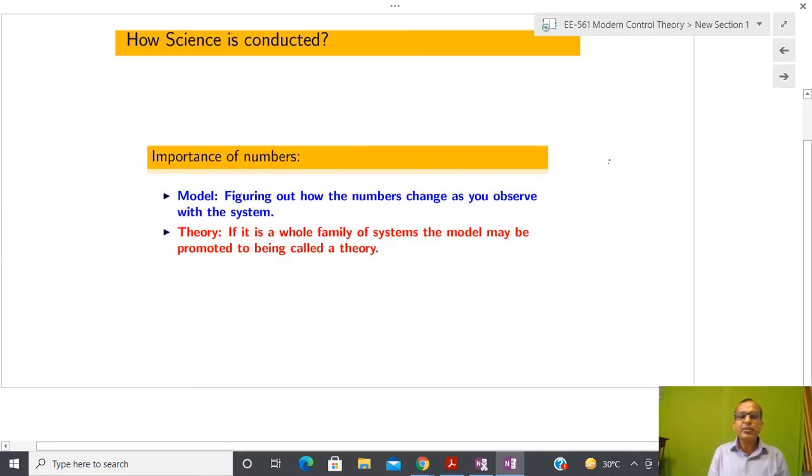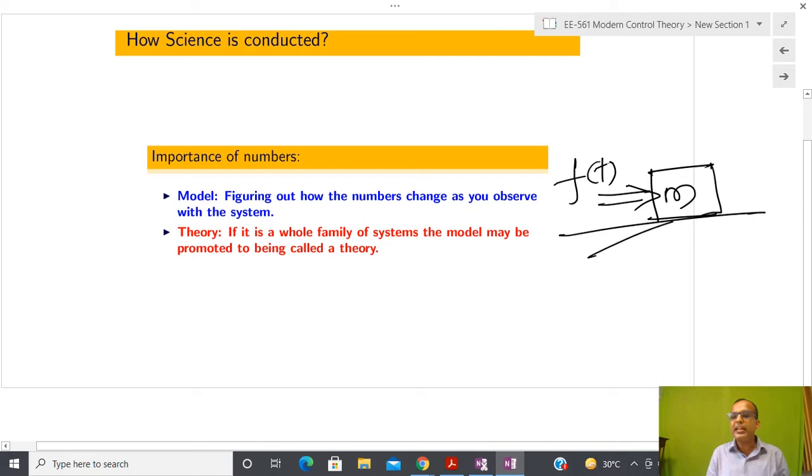Now let us see what the meaning of a model is in terms of numbers. A model is figuring out how the numbers change as you observe the system. Suppose you apply some kind of force on this particular mass, assuming there is no friction, and you record the position after application of this force.